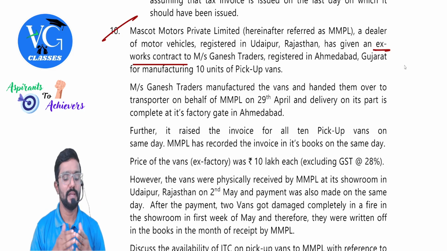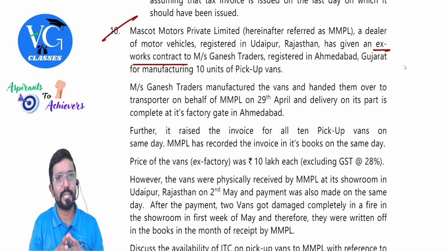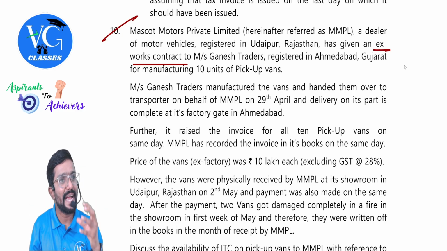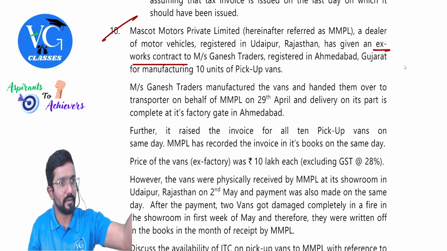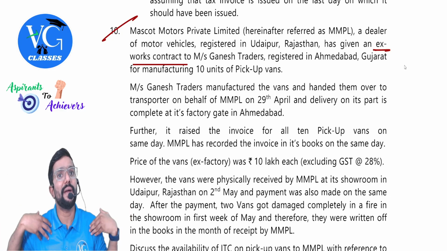Ex-works contract means, assume I have agreed to supply goods to you on ex-works contract basis. Means once I hand over my goods to the transporter at my factory gate, my job is done. Supply is completed from my end.